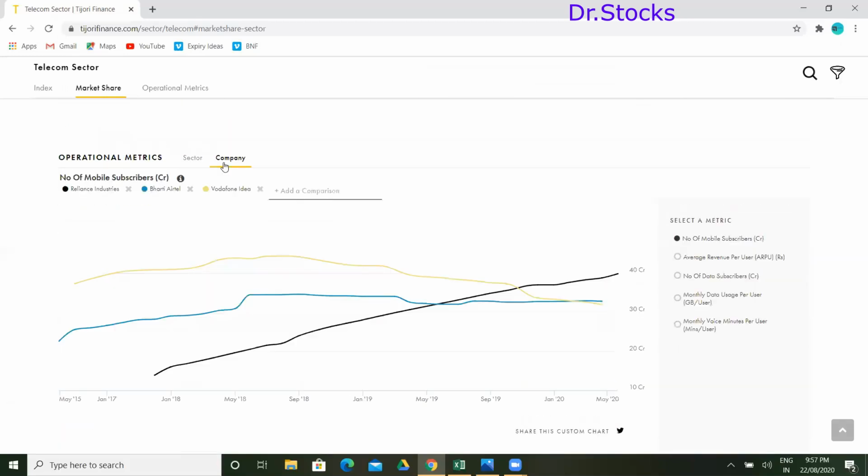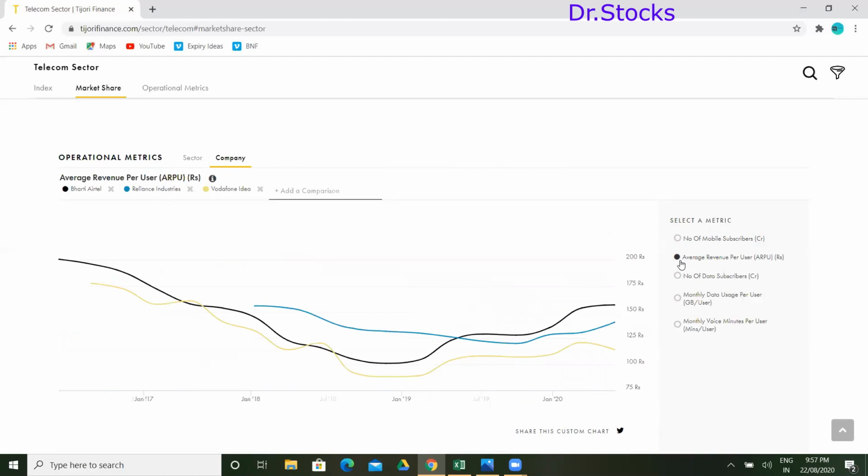Number of mobile subscribers according to the company: again, this is led by our leading player, Reliance Industries. Let's check BSNL here as well. BSNL we could not get here. So, ARPU again.